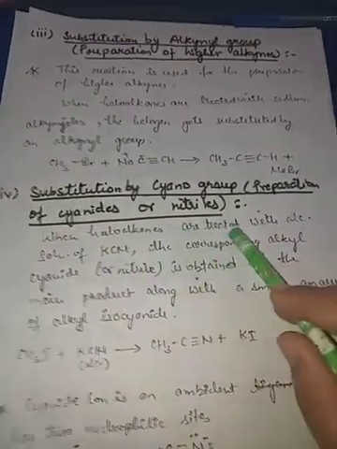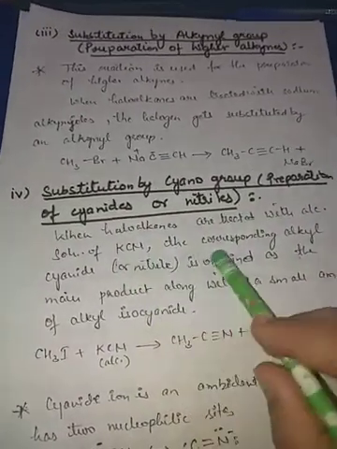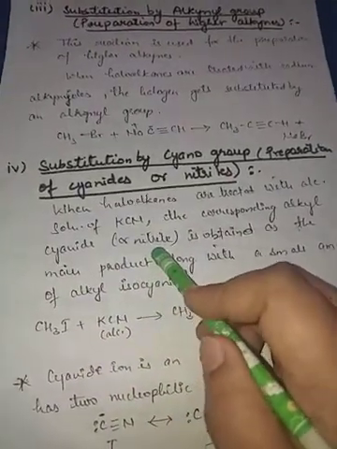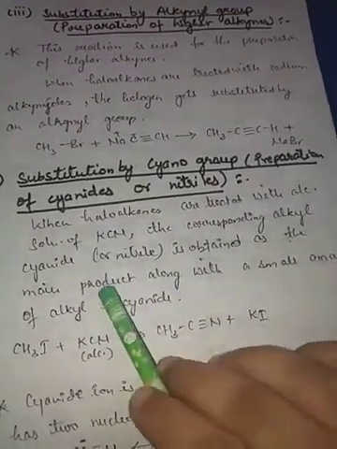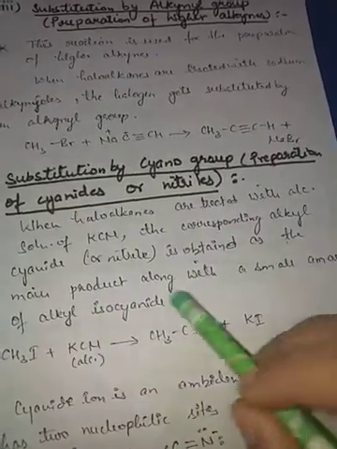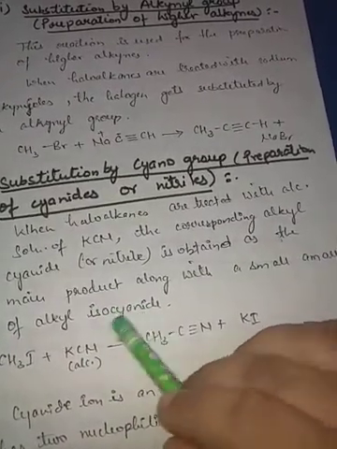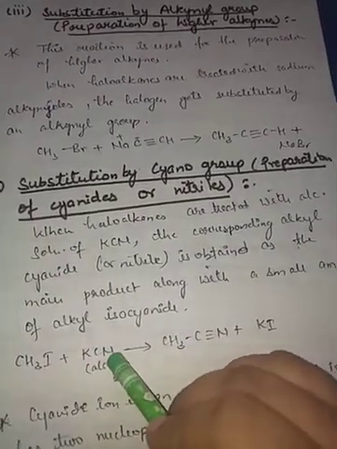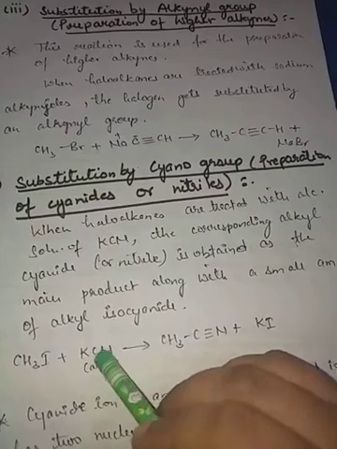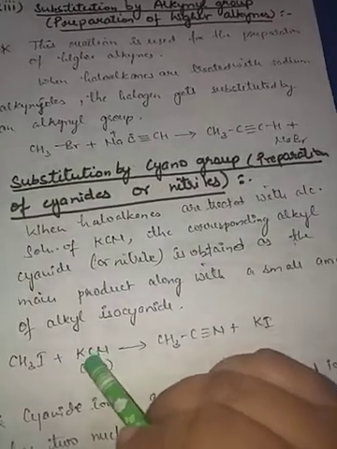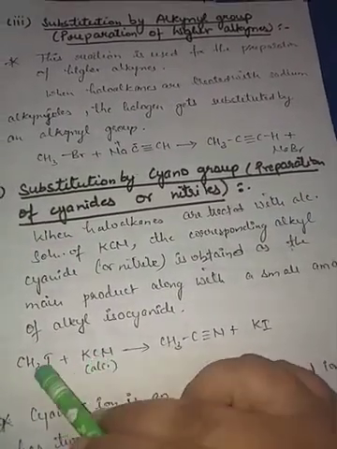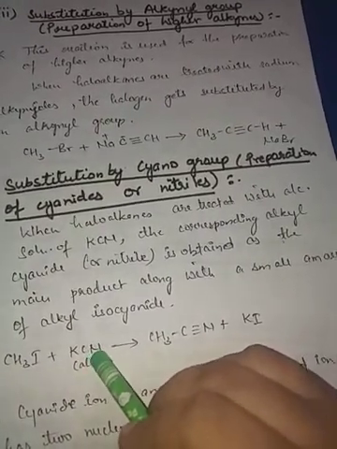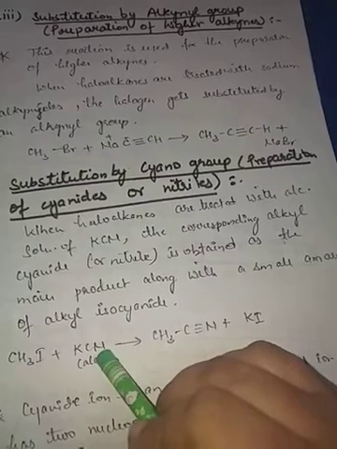When haloalkanes are treated with alcoholic solution of KCN, the corresponding alkyl cyanides, or commonly nitriles, are obtained. It will be the main product, and a very small amount of isocyanide will also be formed. See, if you are talking about the CN group, the carbon can attach, or the nitrogen can also attack. Such ions are called ambident ions.